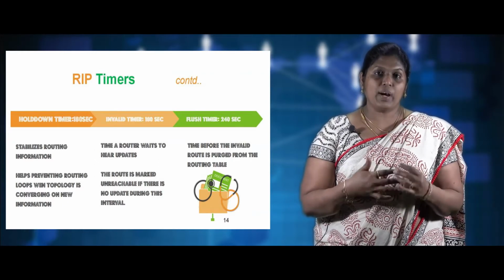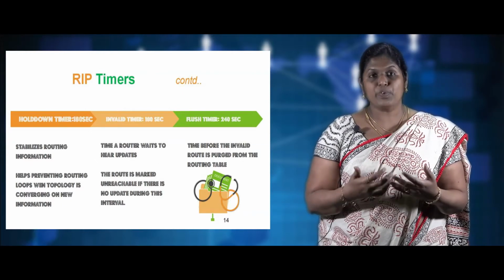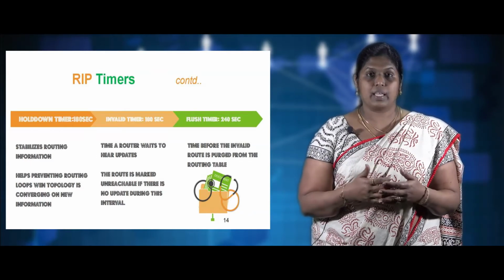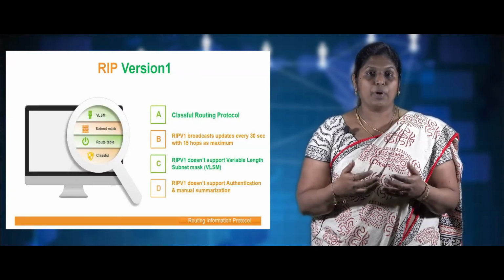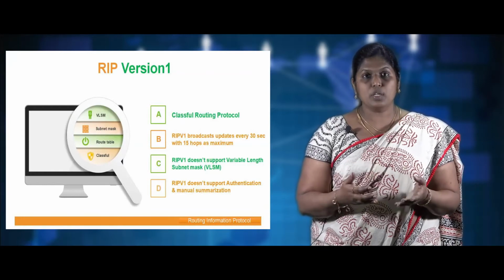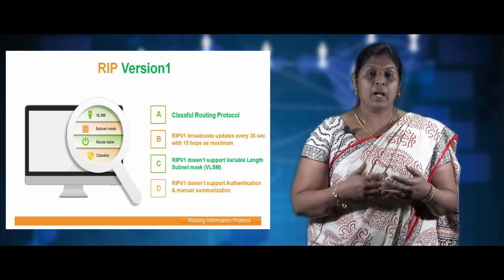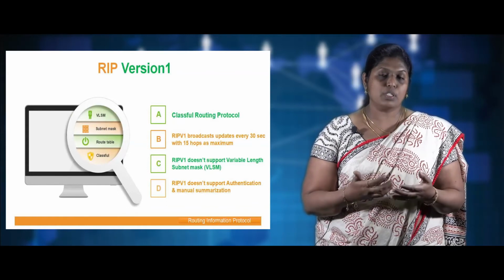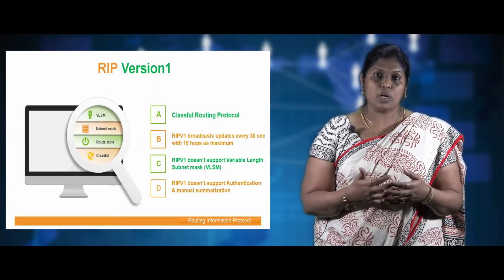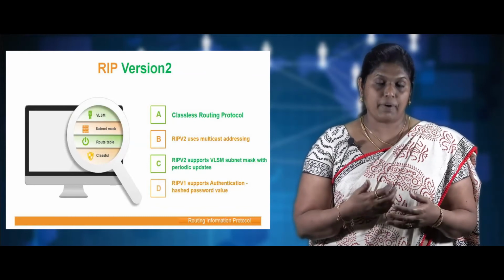Now we'll look into the versions of RIP. The first one is version 1. This is a classful routing protocol, and this broadcasts the information every 30 seconds and has the maximum hop count of 15 hops. This type of routing protocol does not support VLSM, which is variable length subnet masking, and RIP v1 does not support authentication or authorization, and it does not support manual summarization.